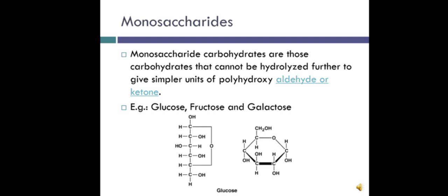Let's discuss monosaccharides first. Monosaccharide carbohydrates contain just one sugar unit, so they are the smallest of the carbohydrates. The small size of monosaccharides gives them a special role in digestion and metabolism. Examples of monosaccharides are glucose, fructose, and galactose. The structure of glucose is given here.